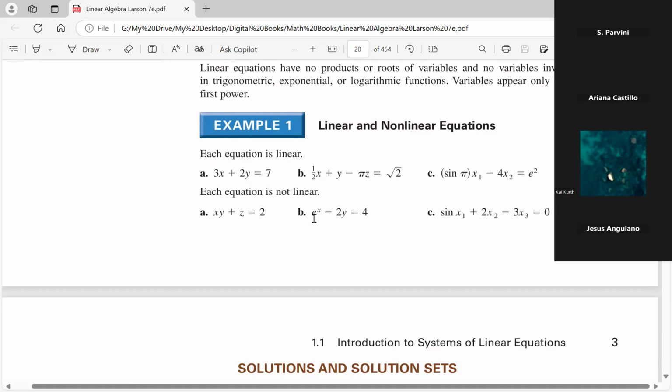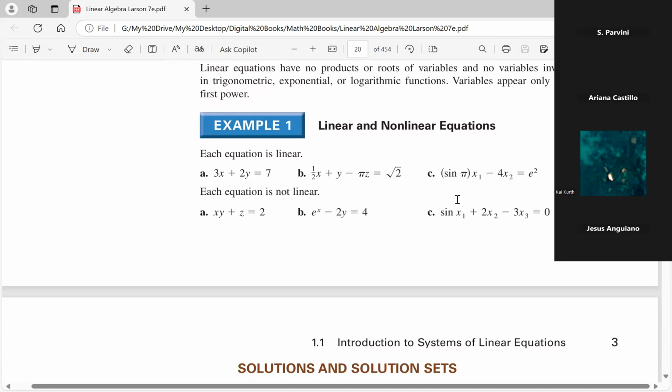Perfect. We don't know exactly where it is. Very good. E to the x. Remember, x has to be by itself. Now, this one is not linear because it has a sine with the variable. Thank you, Ariana. Exactly. So you have sine of a variable, not the variable.